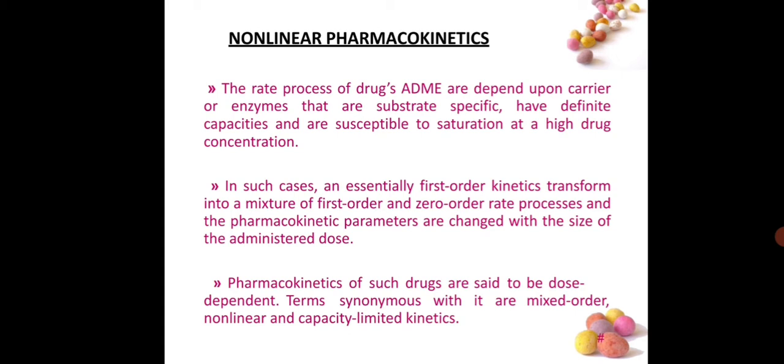In such cases, essentially first order kinetics transforms into a mixture of first order and zero order rate processes, and the pharmacokinetic parameters change with the size of the administered dose. That means first order and zero order rate processes change as the administered dose changes. Pharmacokinetics of such drugs are said to be dose dependent.